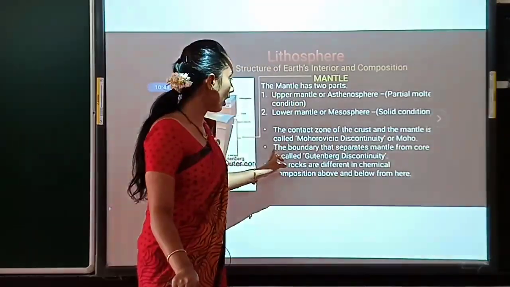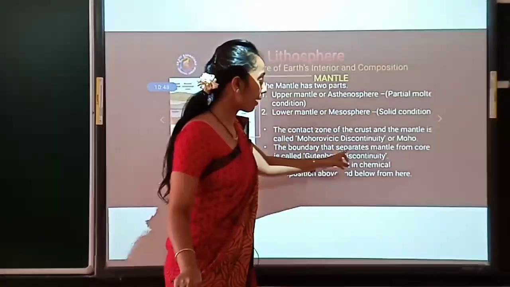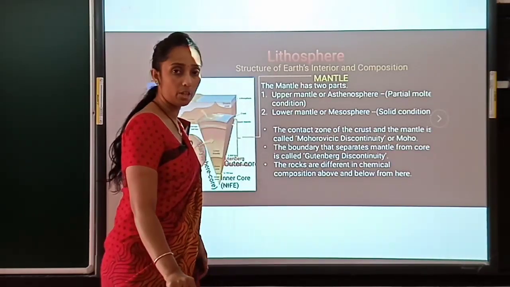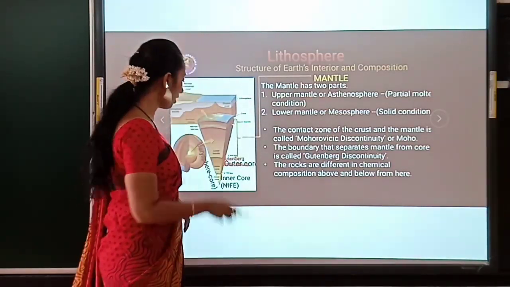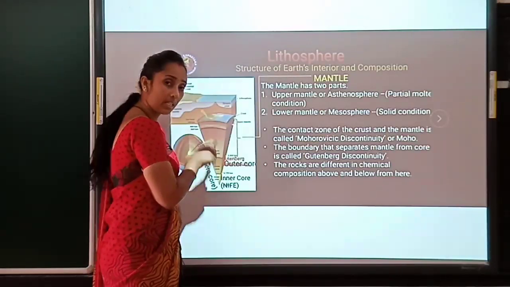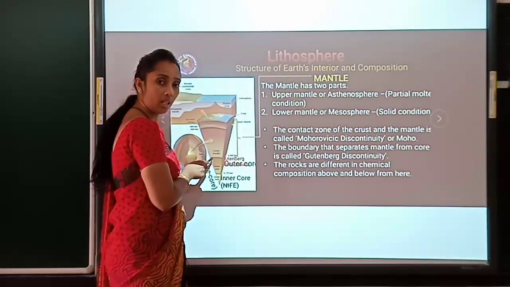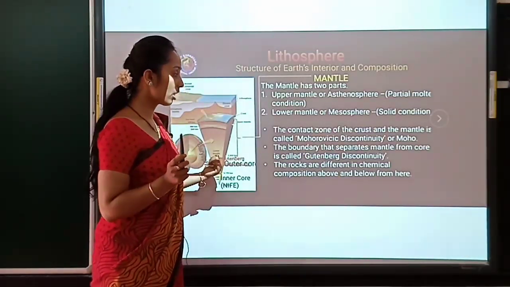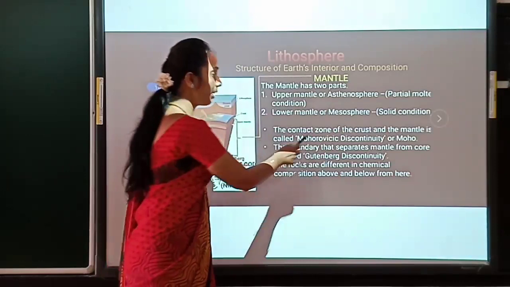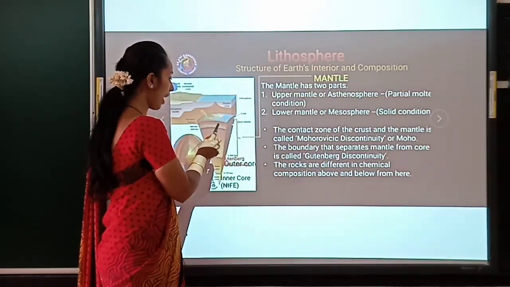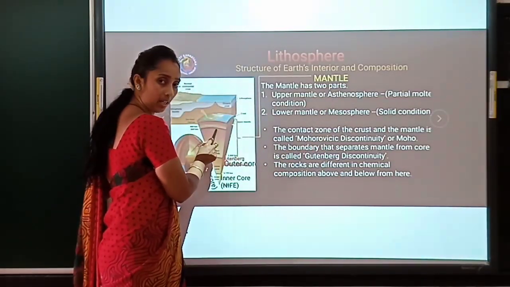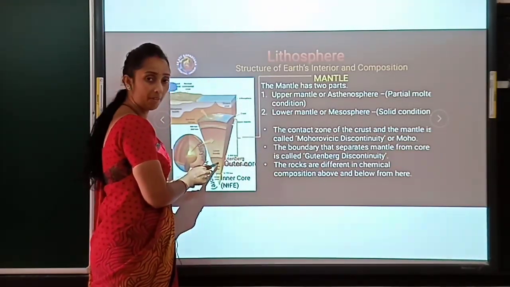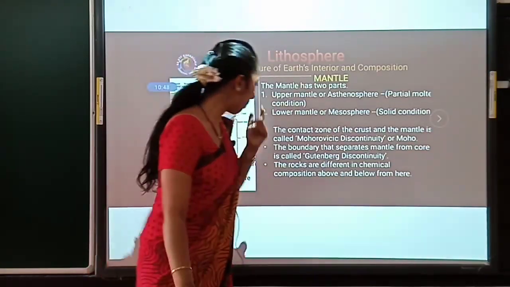And again, the boundary that separates the mantle from the core is called the Gutenberg discontinuity, which separates the end of the mantle and the beginning of the core. Mohorovicic discontinuity is the end of the crust and beginning of the mantle, whereas Gutenberg is the end of the mantle and beginning of the core. You have to remember that, okay?